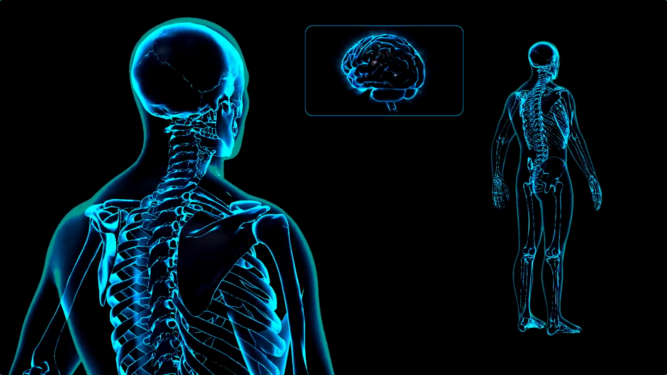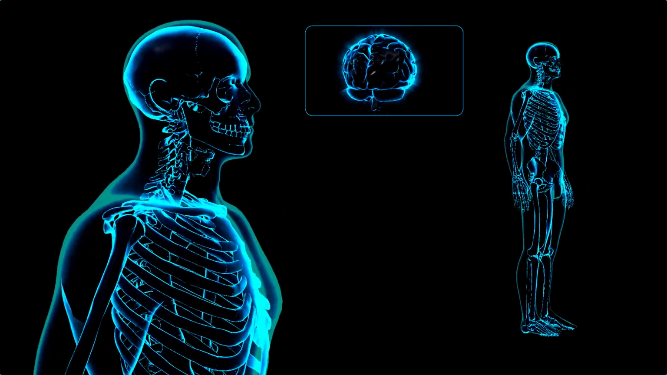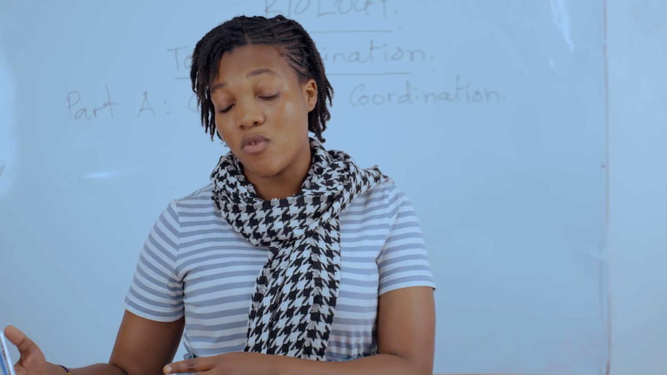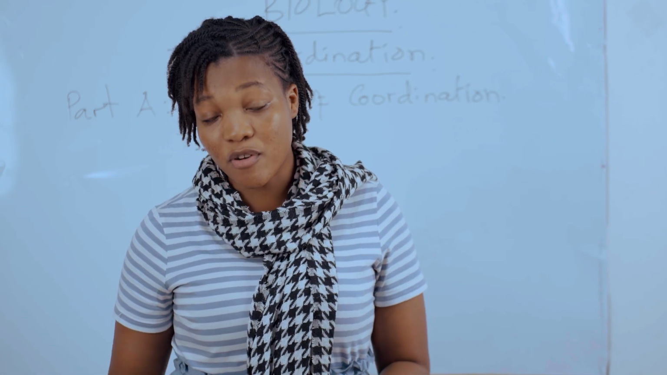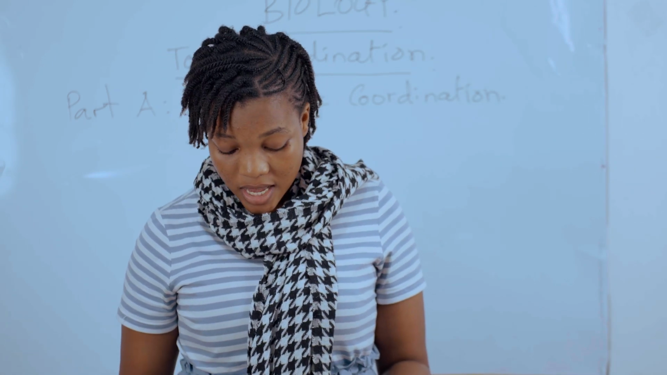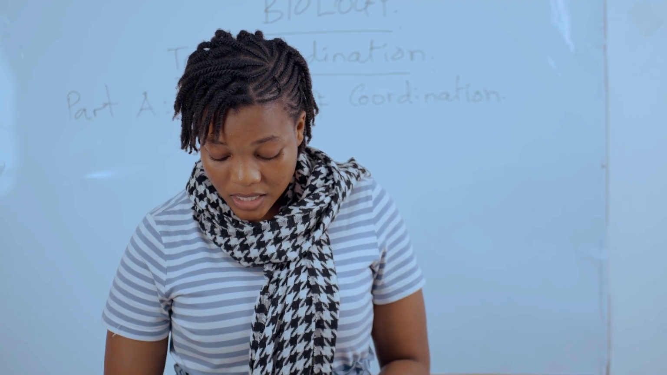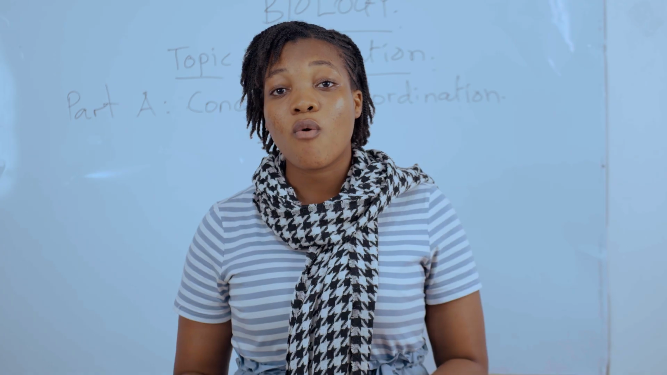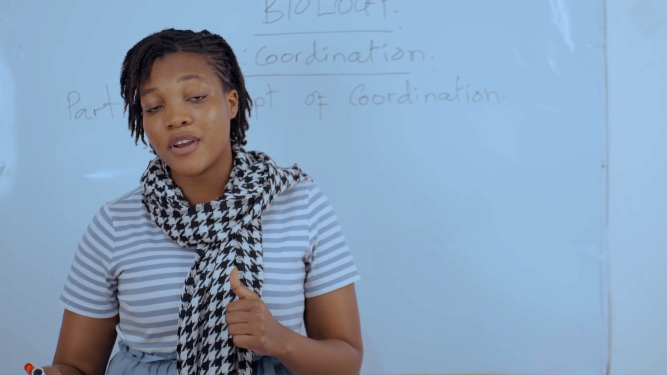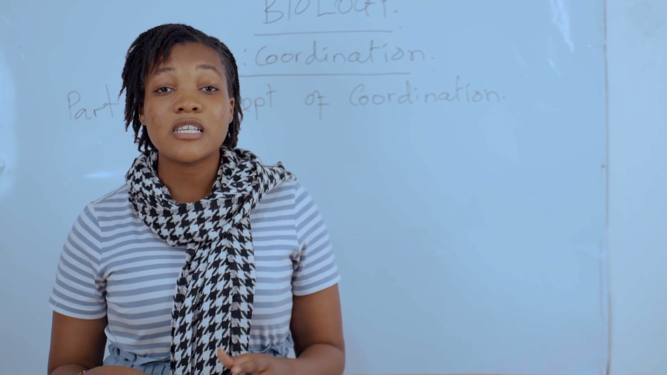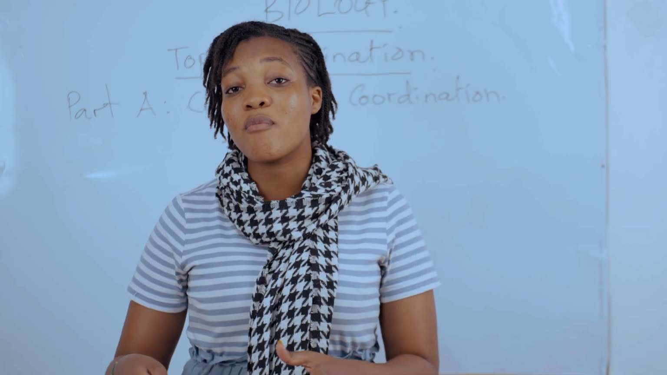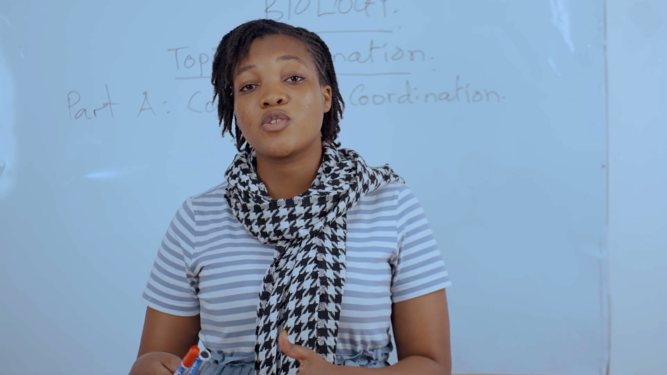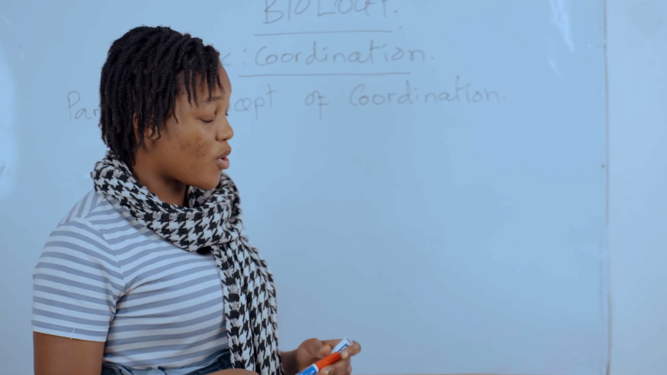So living organisms are made up of different body parts. These parts work together in a coordination way to perform various body functions. Working together of these different parts in coordination way, it's what is called coordination. Kwa hiyo, we know we have different parts of the body, and these parts, they work to perform a certain function. So the working together of these parts, it's what's called coordination.